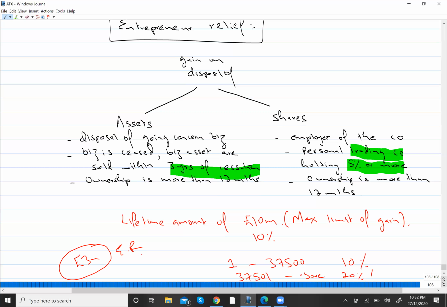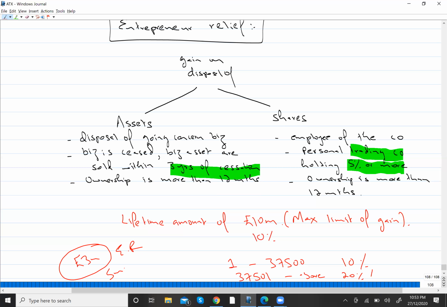Now let's suppose he started another business, and later on he ceased that business as well, and he sold all the assets. Now the gain on disposal of assets was, let's suppose, 5 million. So even on this he claimed ER relief.